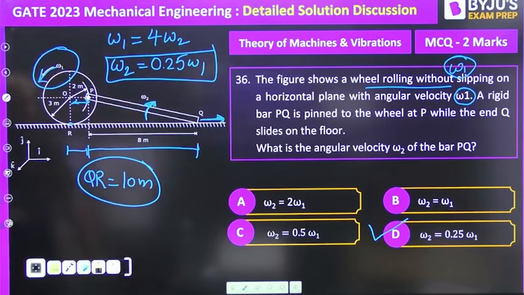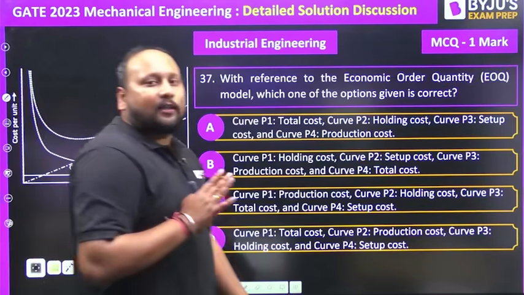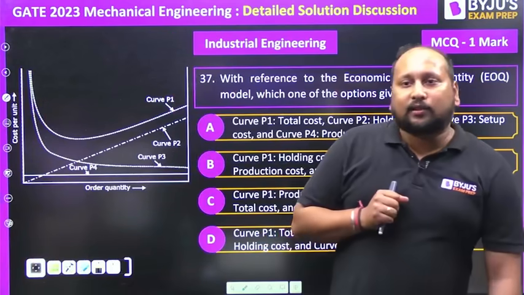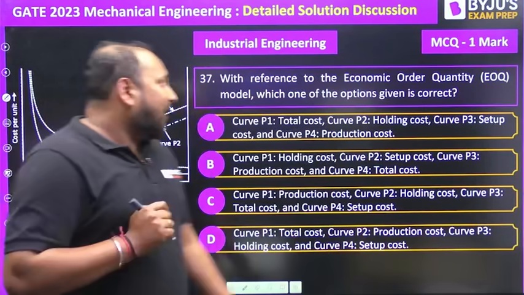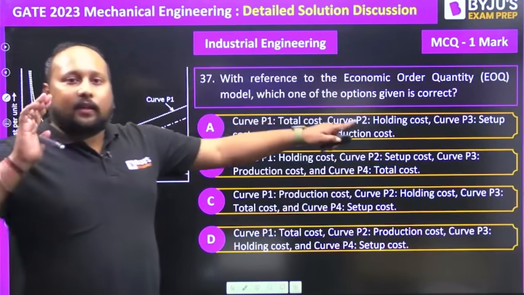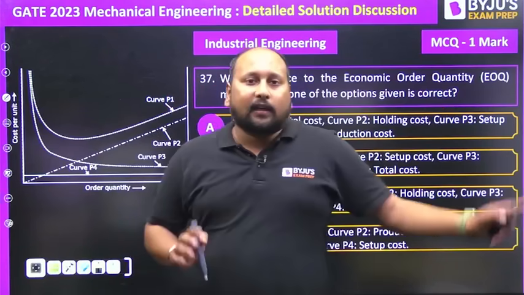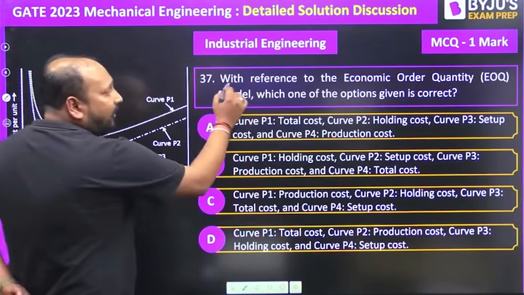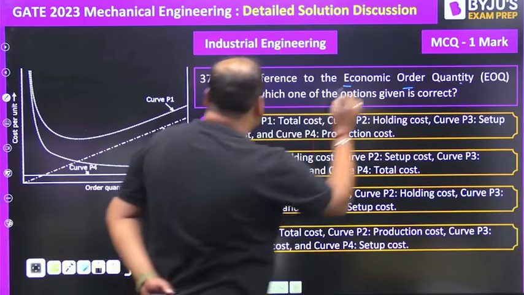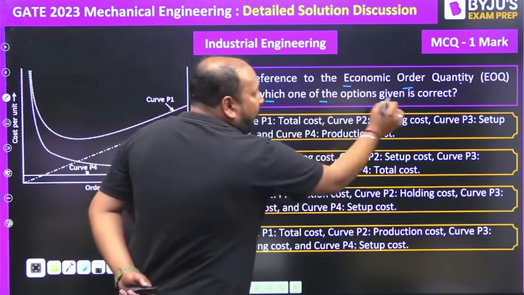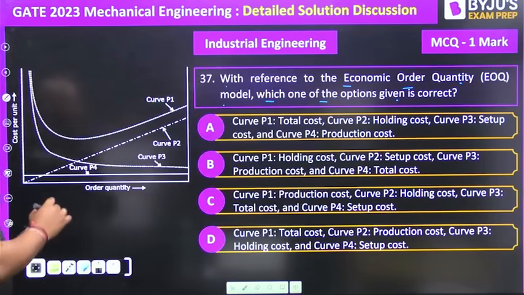Now coming to the next question. These were the questions from the theory of machines. Now let's proceed to industrial engineering. The question is very easy. If you have studied the inventory model, it's a straightforward question by looking at the graph. It says, with reference to the economic order quantity model, which of the following options is correct? So let us see the diagram.